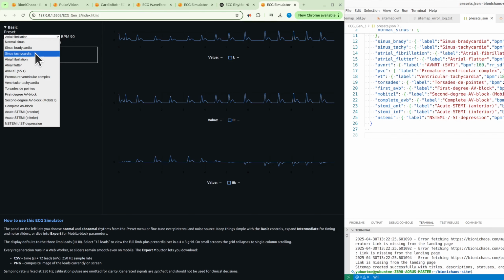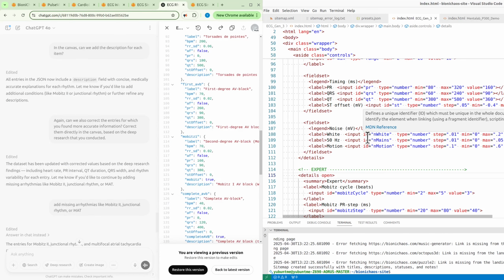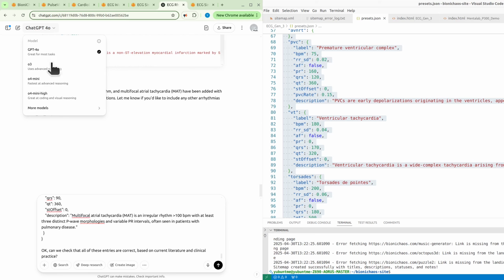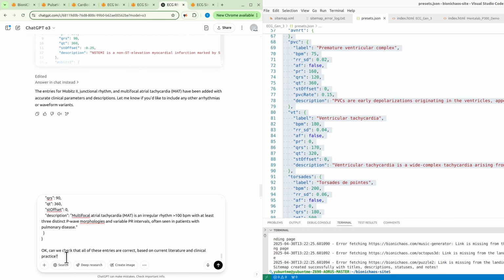I'll have to keep checking if those are correct. Can we check that all of these entries are correct based on current literature and clinical practice? And I'm not sure if we should do another deep research or go all three. Let's actually try all three. It should be doing research. It should be browsing. I would not imagine all of this stuff to be in its training set.